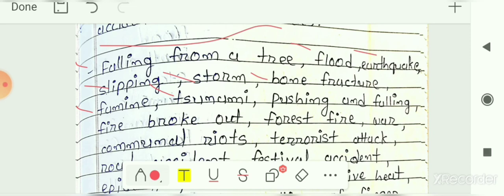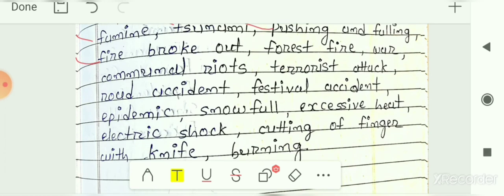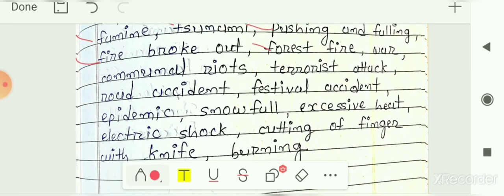Then pushing and falling while playing. Next is fire broke out, that we already know. Then forest fire. Next is war. Then communal riots, that we have also seen, the fight between two groups because of community and all that. So that is known as communal riots.